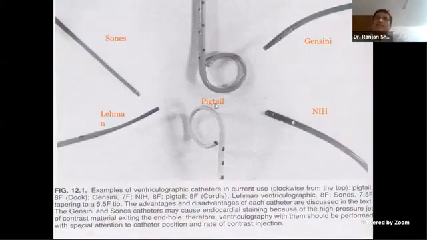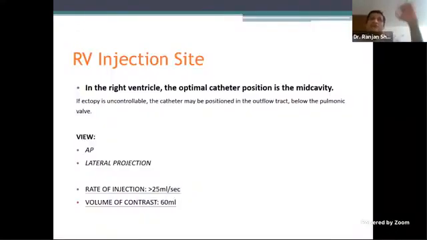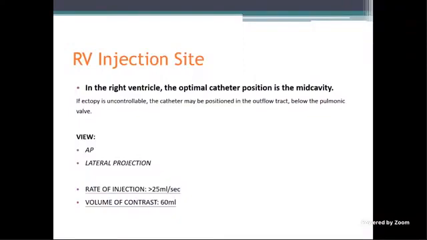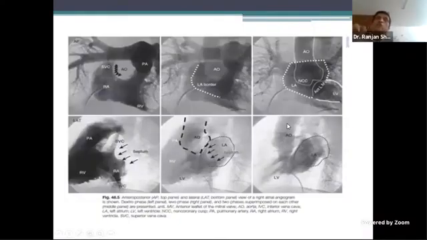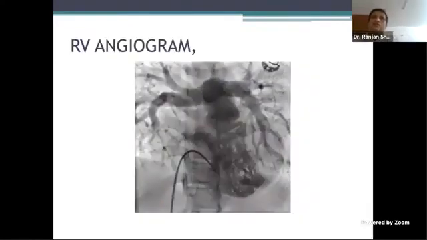These are multiple catheters which are available. Typically, it is pigtail. The NIH catheter, I'm sure you'll have some other discussion on. RV injection is usually done in AP and lateral. The interesting part about RV injection is it's almost always the anterior chamber. If you are in doubt, RV is anterior, RV is trabeculated. Coronaries always follow the ventricle. So these are the general rules.